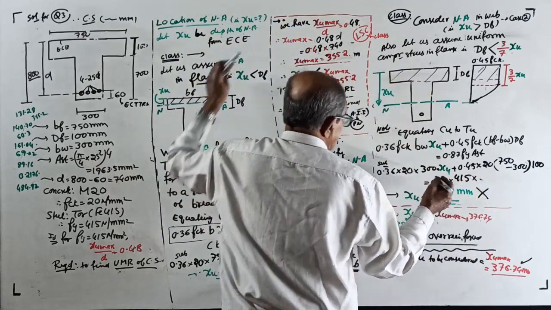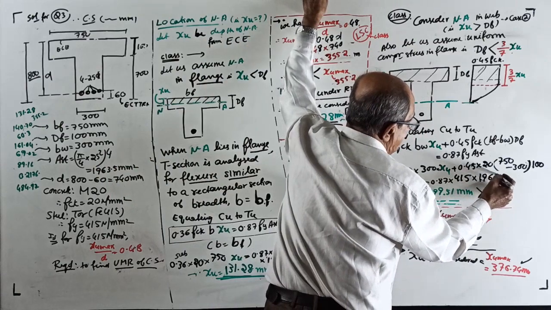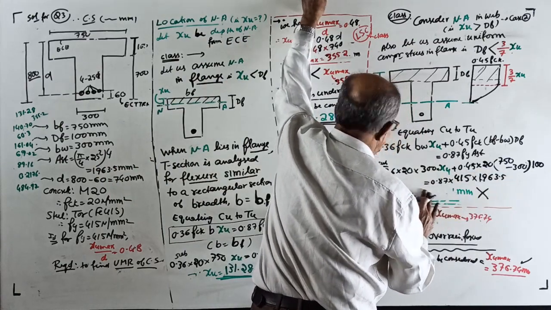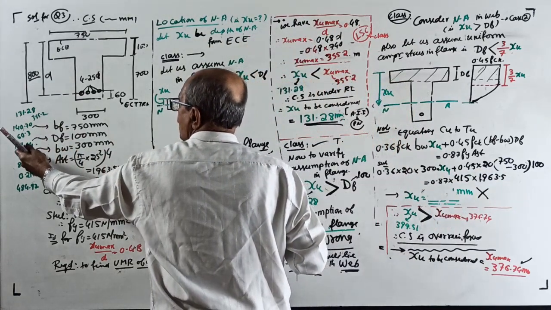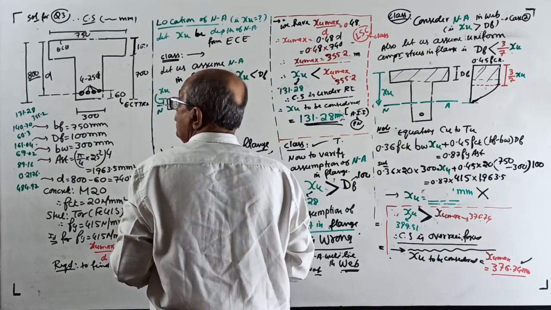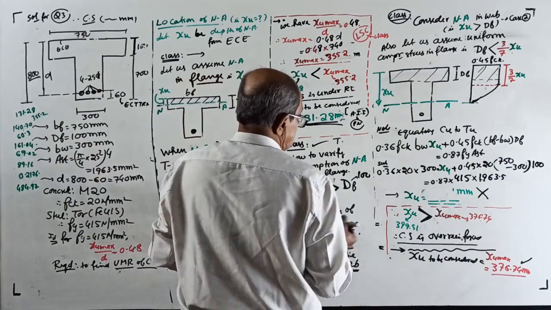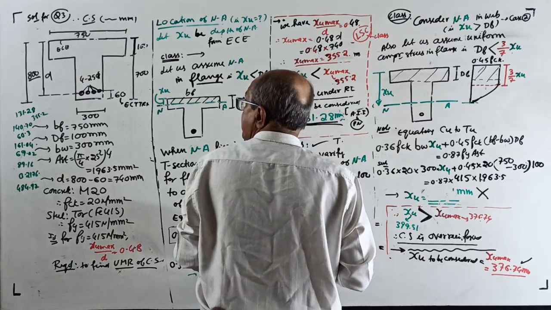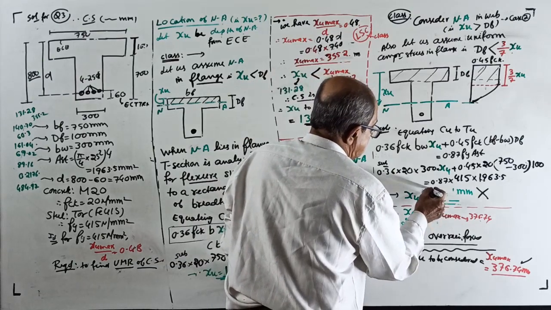Where is AST? 1963.5. Your XU will come 140.70. See, this is the advantage of maintaining the previous values.